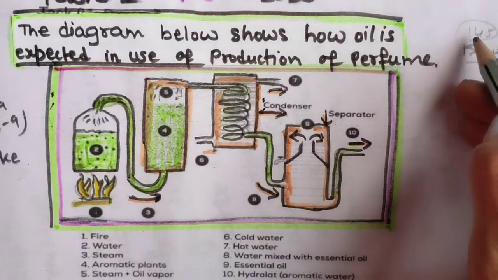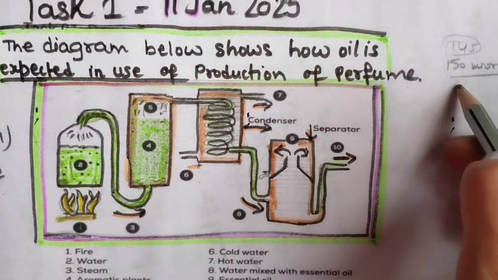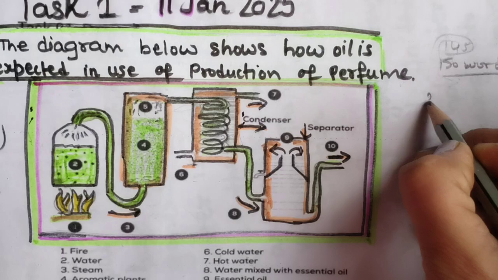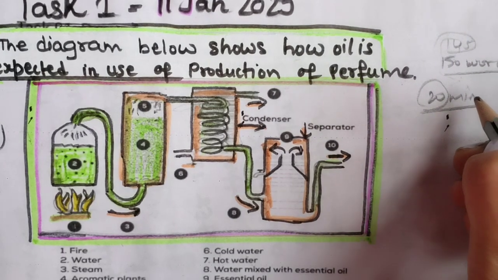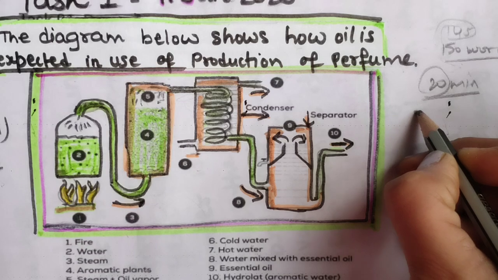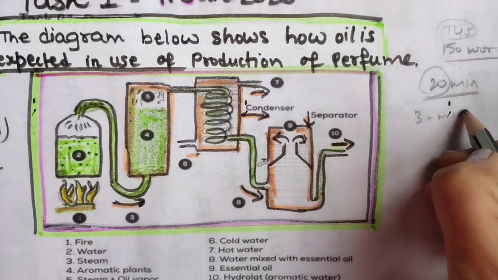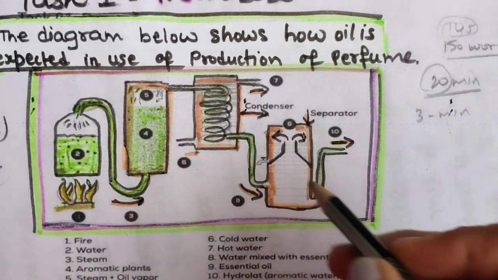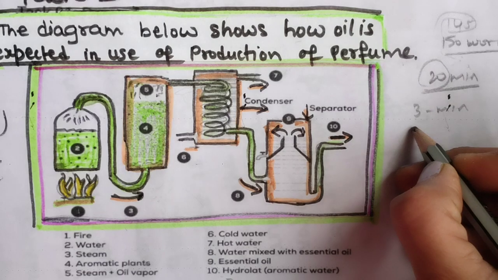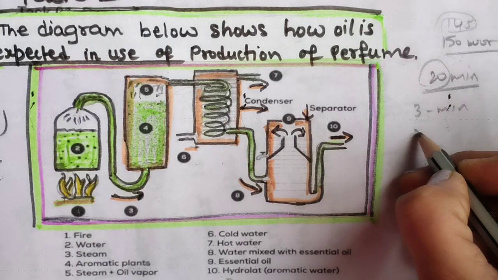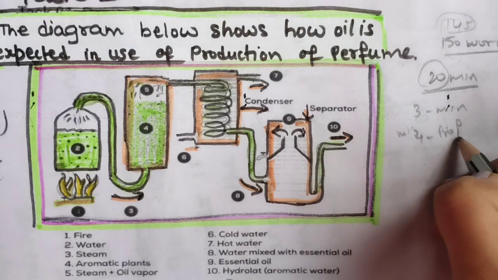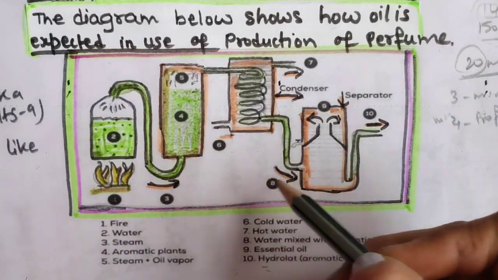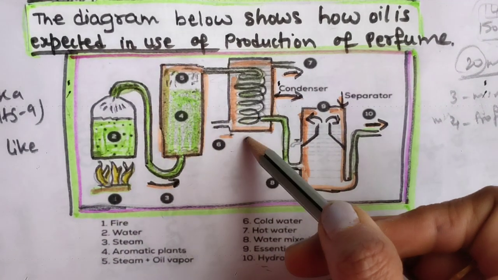As I told you, minimum this much you can write, and 20 minutes you will be given. But don't think that you will be writing and writing for 20 minutes. In the first 2-3 minutes, please plan, which means analyze the time and this diagram, and next you will be writing. And in the last 3 or 4 minutes, please proofread. Proofread means reread the answer you have written for Writing Task 1.